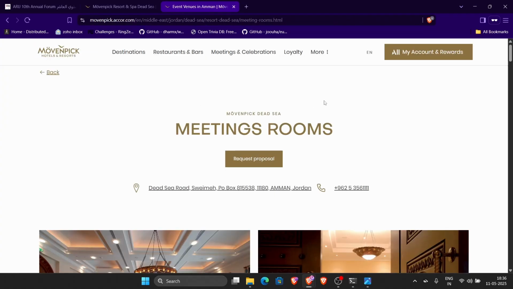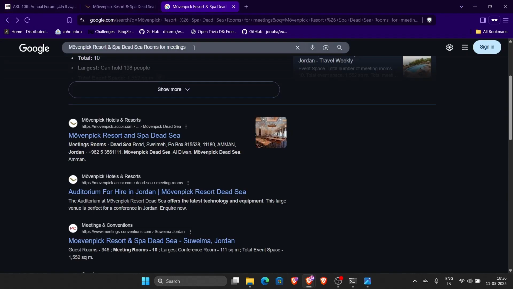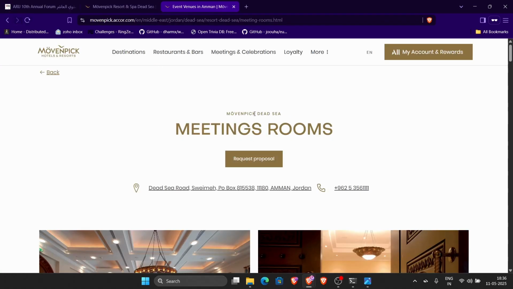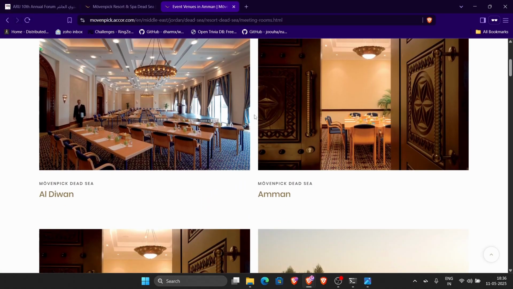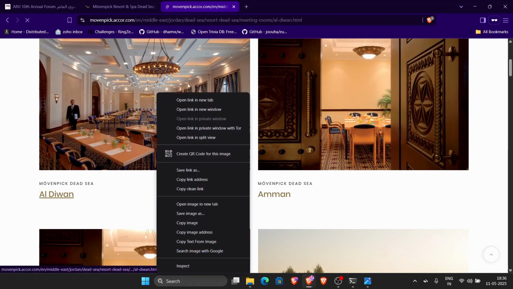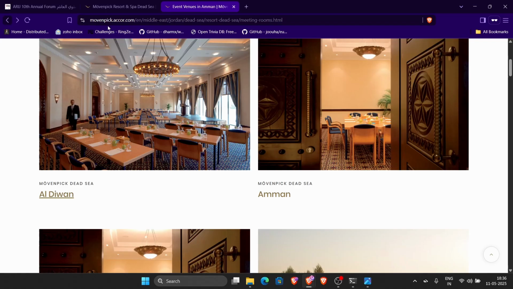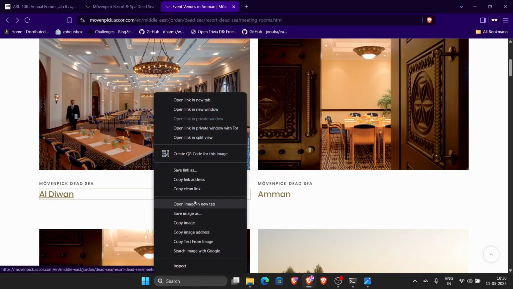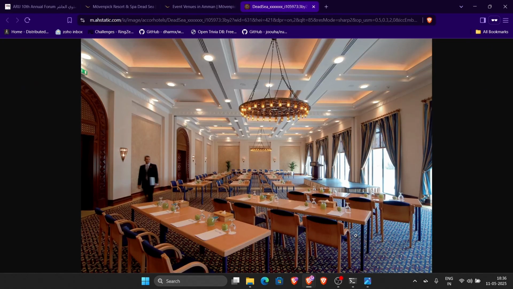So we get this, right? We get a bunch of meeting rooms that we can occupy. All I really did was search this and we got this right here. And over here we can see a bunch of rooms. So let's check each room one by one. I'm just going to open this image and check it out here.